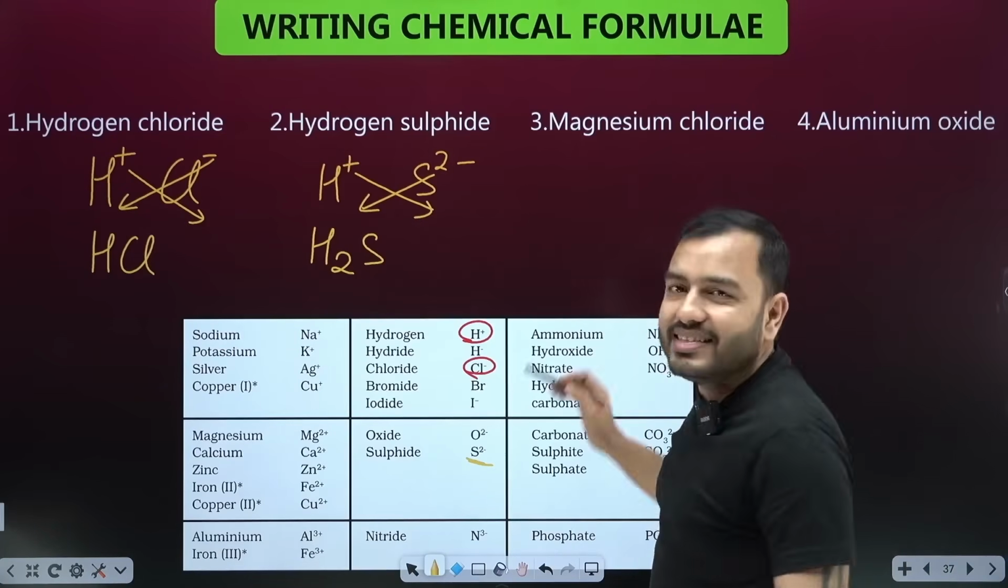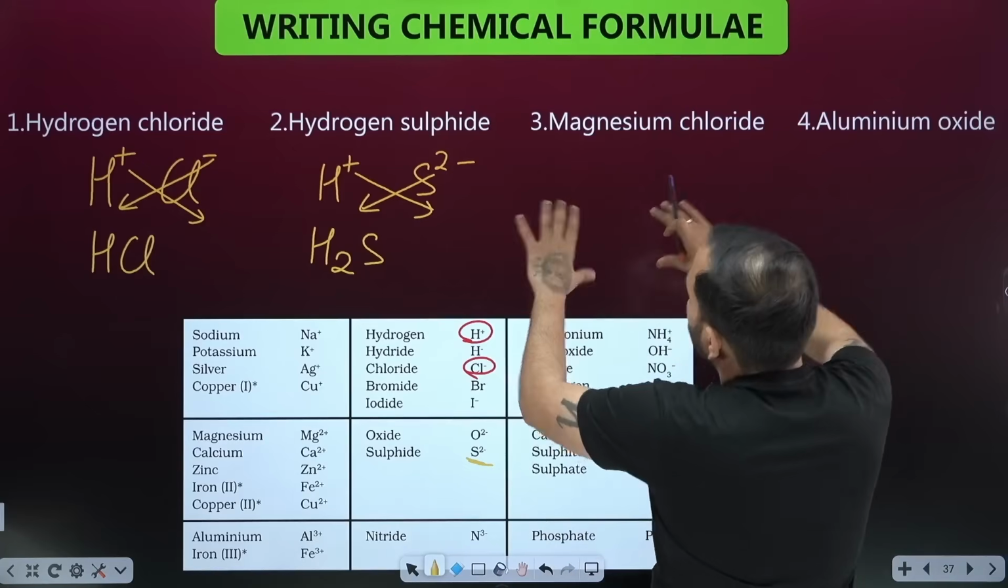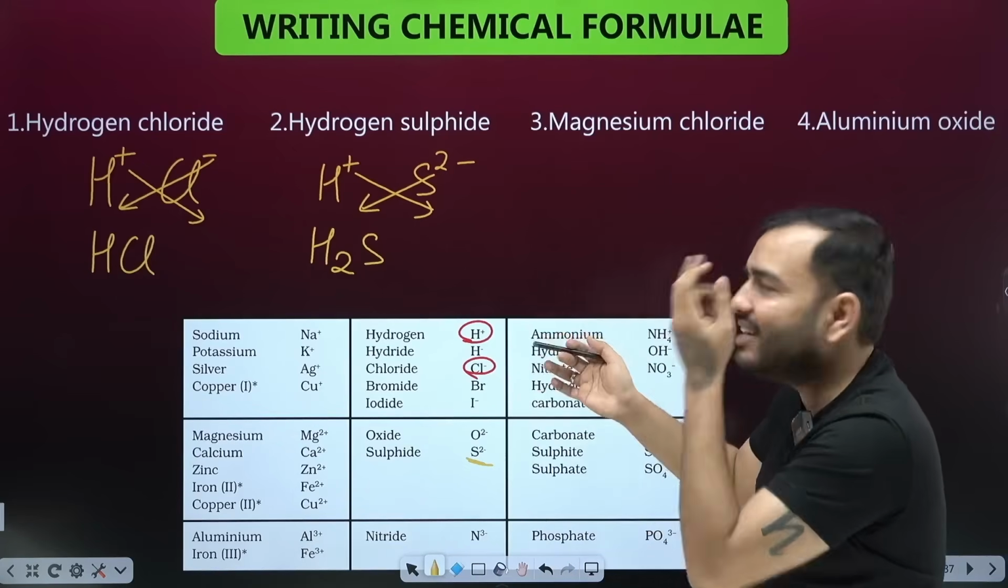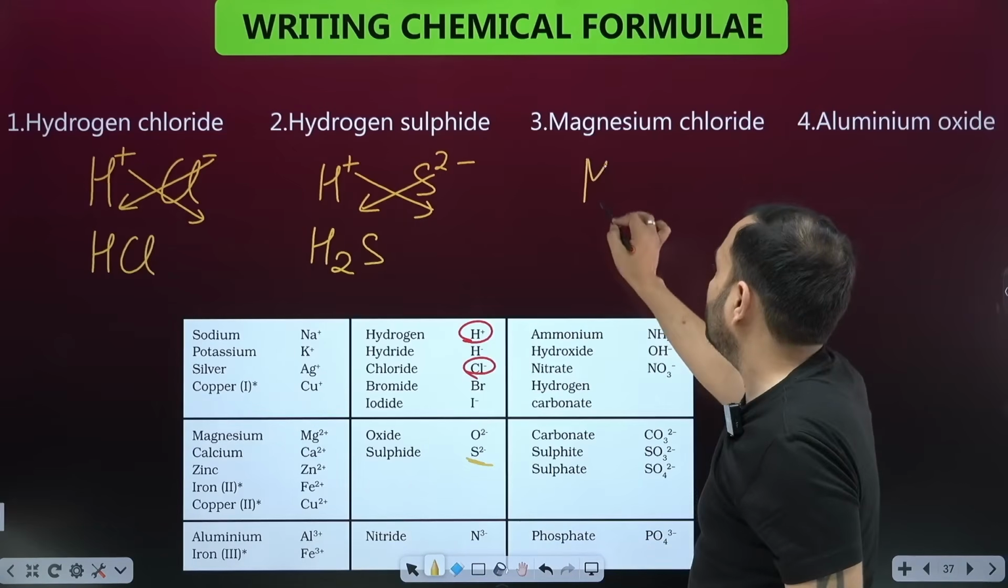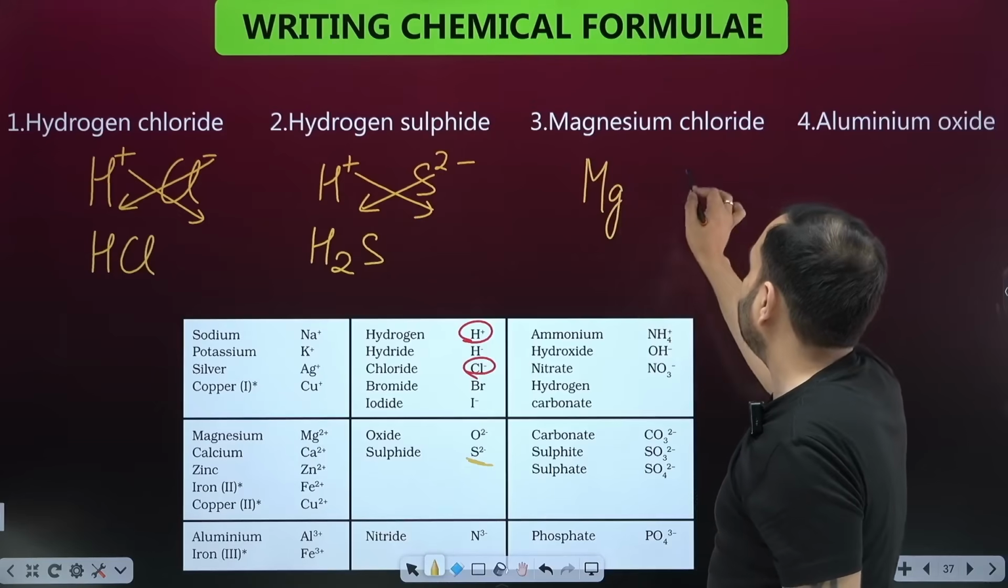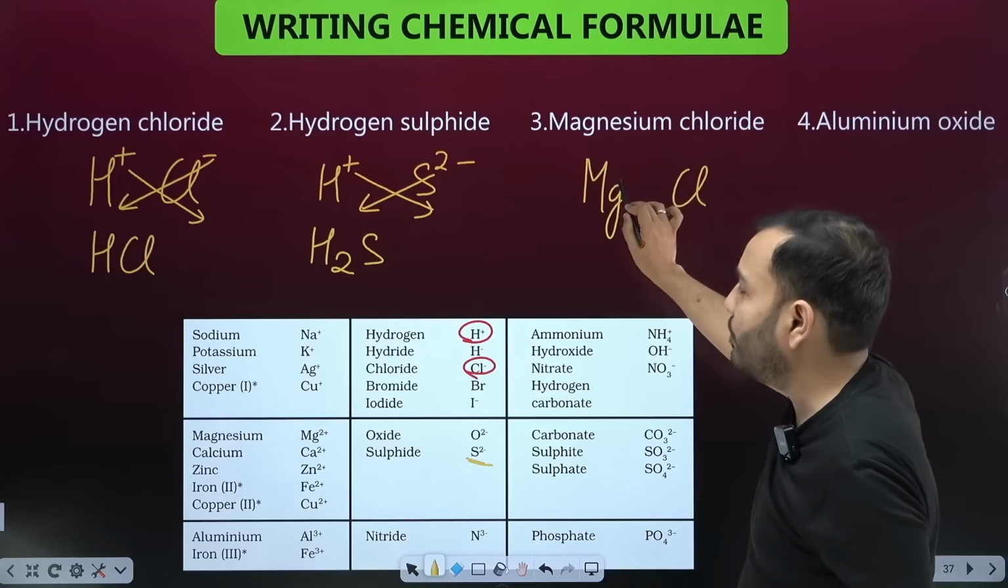Magnesium chloride, beta. NCERT tells us to write it like this, using the valency. This is the easiest way, NCERT. Magnesium, Mg. Chloride means Cl. Now see, on magnesium there will be 2 plus.